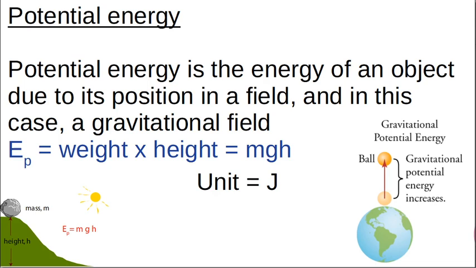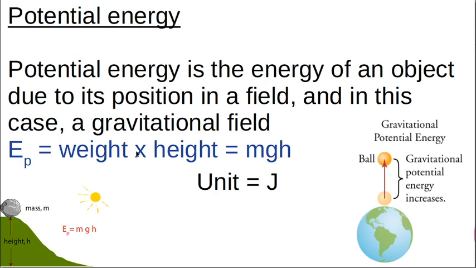So by definition, potential energy is the energy of an object due to its position in a field, and in this case a gravitational field. Remember when we do electrostatics, there's a definition that's very similar to this, that objects can have forces and energy based on where they are in the electrostatic field. And when we go on and do electricity, there's a magnetic field, and we can make things move in a magnetic field because they've got some potential energy due to that.